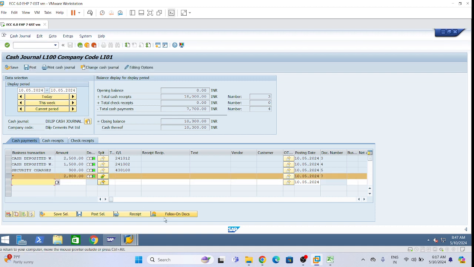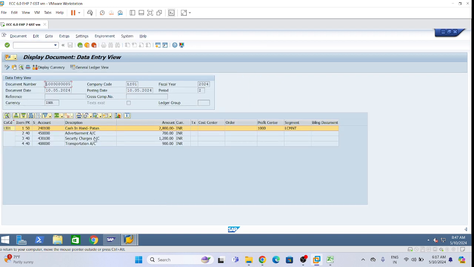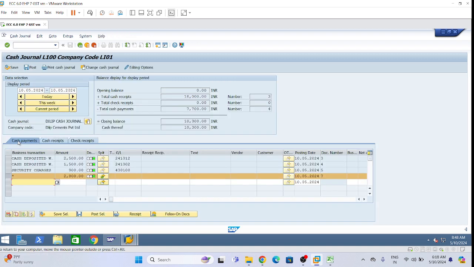Now let us check the journal entry. See, that is done, like multiple we have done. Same way we can do for receipts also. Same process we can do for receipts also. Now this one is done. Now last scenario we have, last scenario in cash general.